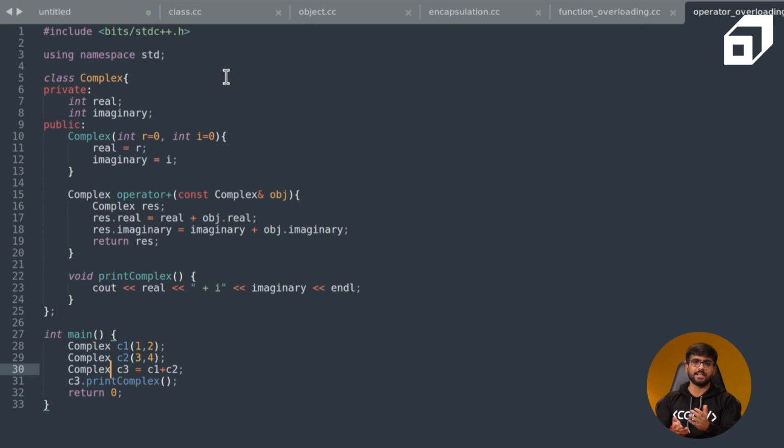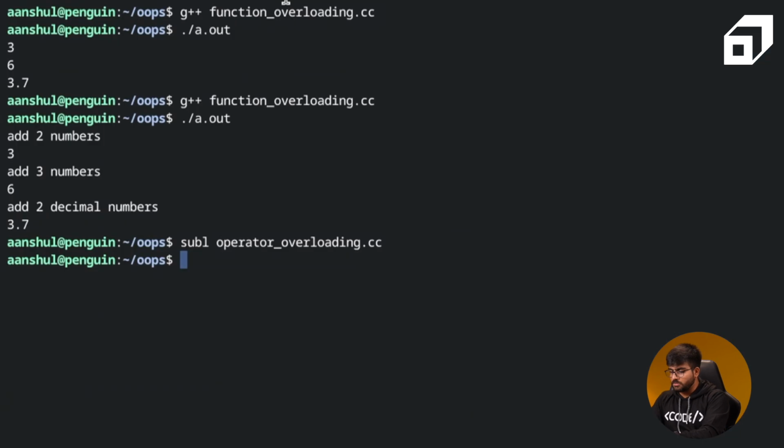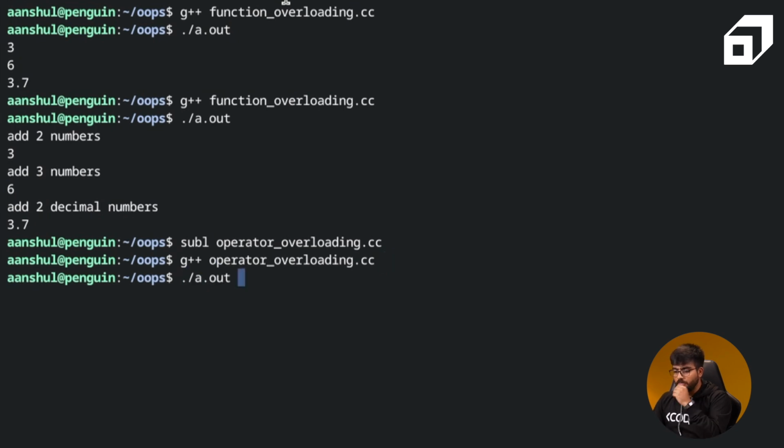Like in string, there is an explicit definition for string addition, which is concatenation. Here we are using the user defined operator overloading for the plus sign, for the plus operator. And then we'll try to print the complex number C3. Okay. Let's just try to compile this code and run it.